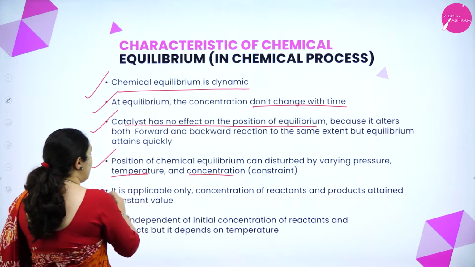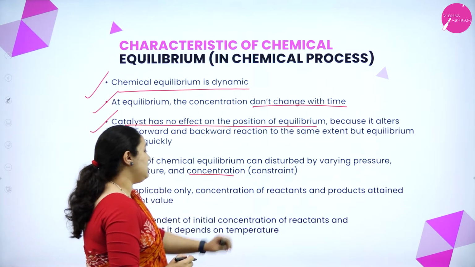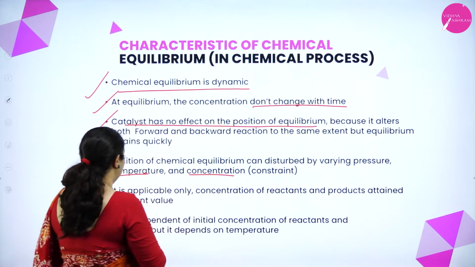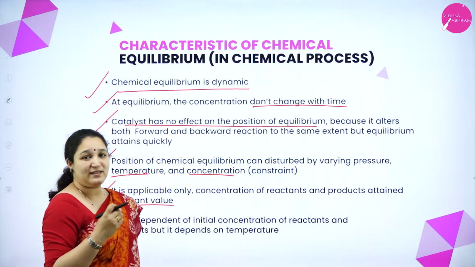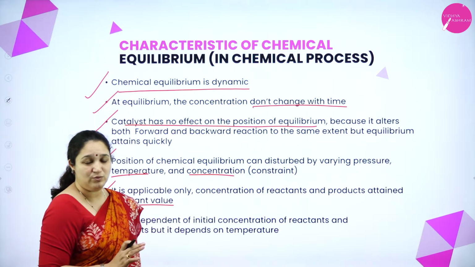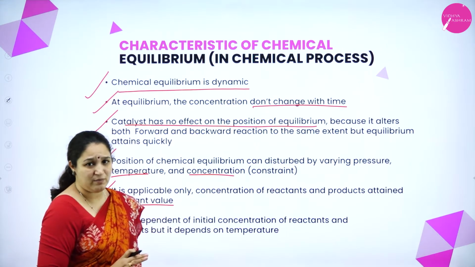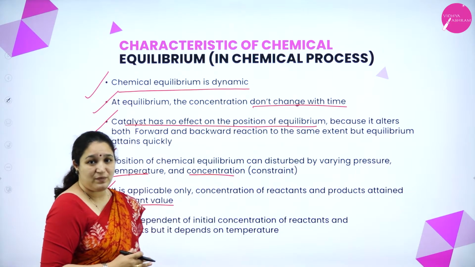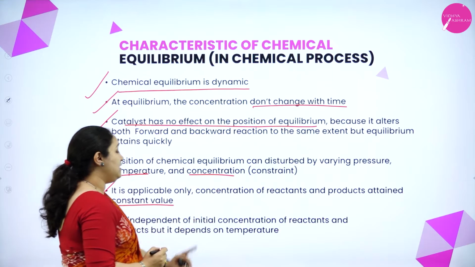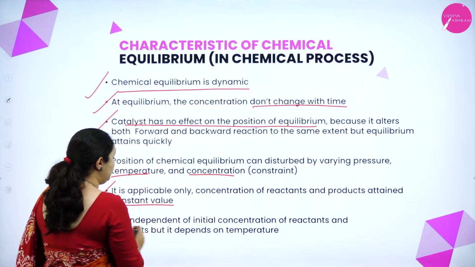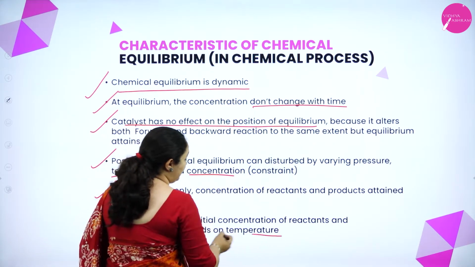Next, it is applicable only when the concentrations of reactant and product attain a constant value. Only the concentrations of the reactants and products attaining constant value, only that is applicable, not anything else. Okay. Next, it is independent of the initial concentration of the reactant and product, but it is dependent on the temperature.